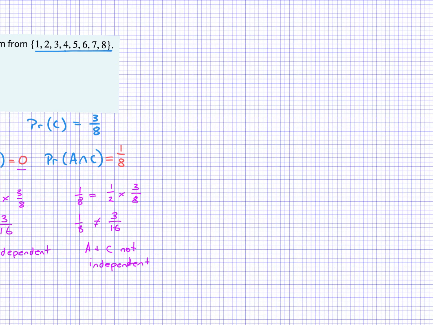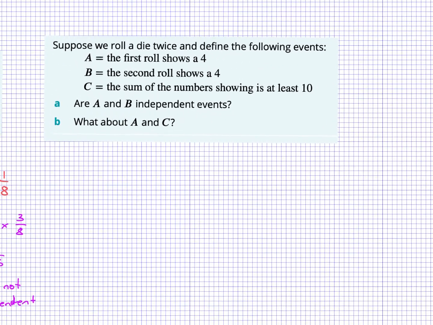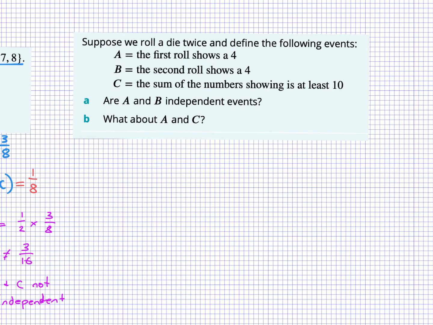All right, so something else we can do is also to look at the idea of mathematical independence versus physical independence. Now, what I mean by that is you can see here that we have rolling a die, and we have an A event and a B event and a C event. So A is the first roll, shows a 4, B is the second roll, shows a 4, and C is the sum of the numbers showing is at least 10. Okay, so let's first of all look at this one. Are A and B independent?